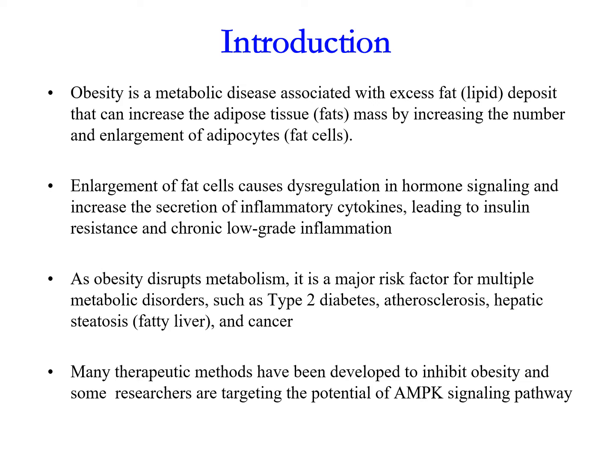We say that when you have a high-fat diet, our fat cells will at first enlarge, and when they enlarge to a certain point, they will then divide. 1 becomes 2, 2 becomes 4, to accommodate more fats, right? That's why they say here, the adipose tissue will increase the number and enlarge the fat cells, all right?